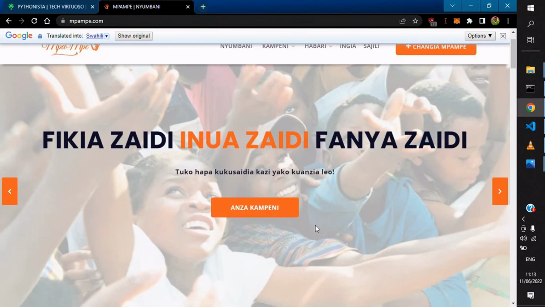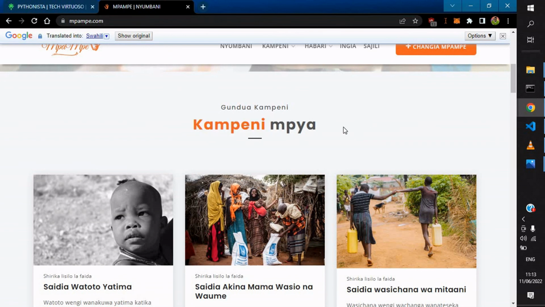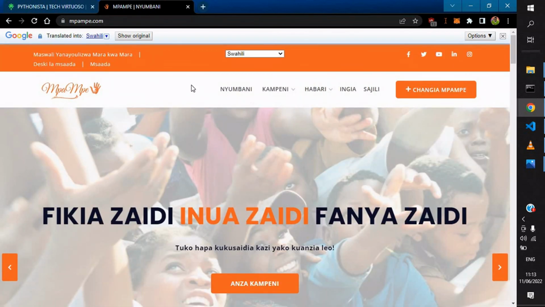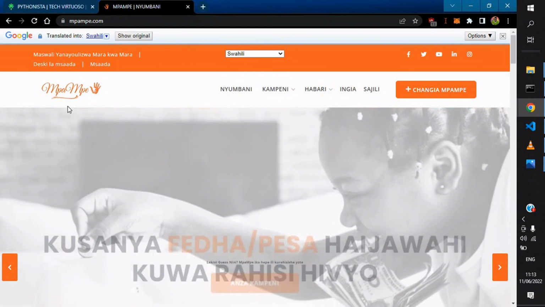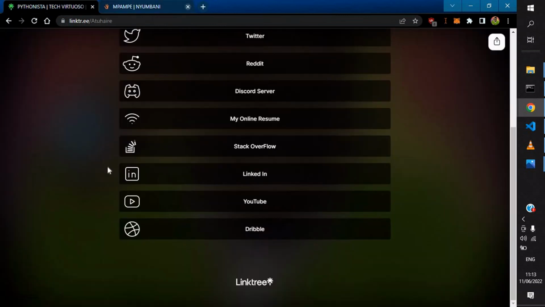They added a few languages, and we're looking forward to adding Uganda's languages here and some others so that you can actually tailor this specifically for Ugandans. And yeah, that's it basically about MpaMpe. MpaMpe is a local word that means give me, I give out. Yeah, that's it basically for my portfolio.